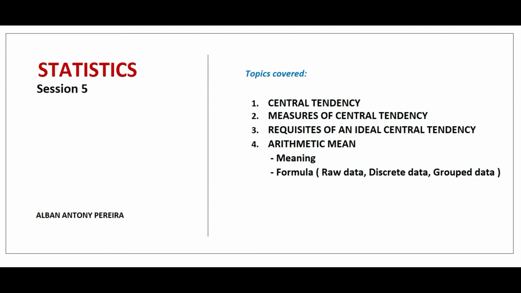In this session 5, I am covering these particular topics: central tendency, measures of central tendency, requisites of an ideal central tendency, meaning of arithmetic mean, and the formula to calculate arithmetic mean when data is given as raw data, discrete data, and group data. In these three circumstances, the formula would be discussed in this session 5. So without delaying, let's start this theoretical session.